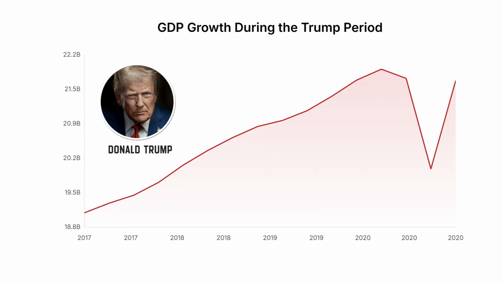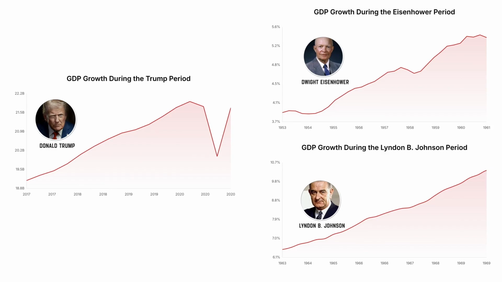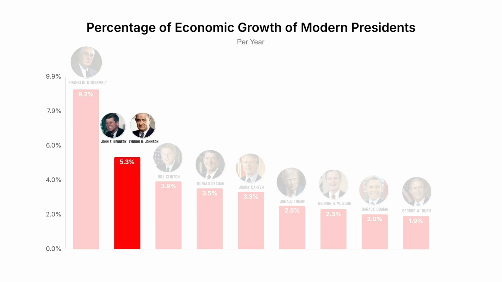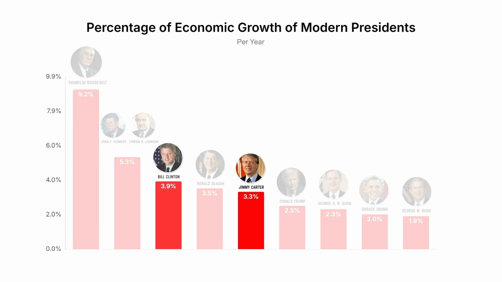Since his goal was the Golden Era benchmark, his opponents in this round would be Eisenhower and Lyndon B. Johnson. However, to be statistically honest, we will go through all the most relevant modern presidents and show this in growth percentage to make it easier to understand. At the top, Roosevelt. During the war, using it as a growth tool was a genius move. Below, the boom of the 60s, Kennedy and Johnson, with 5.3%. But notice that even Jimmy Carter and Bill Clinton are far ahead.